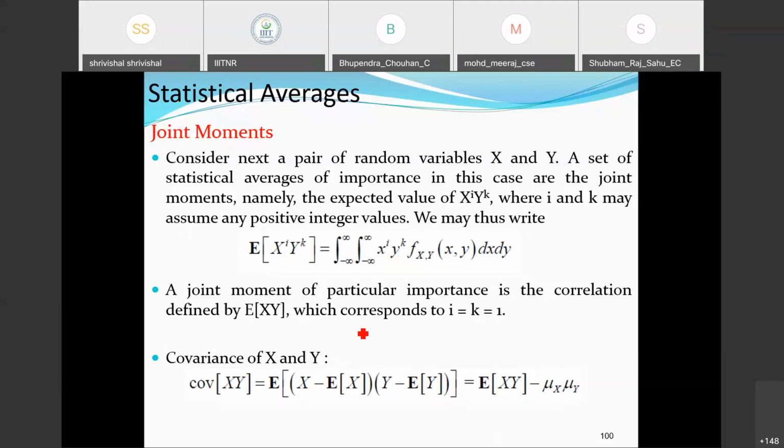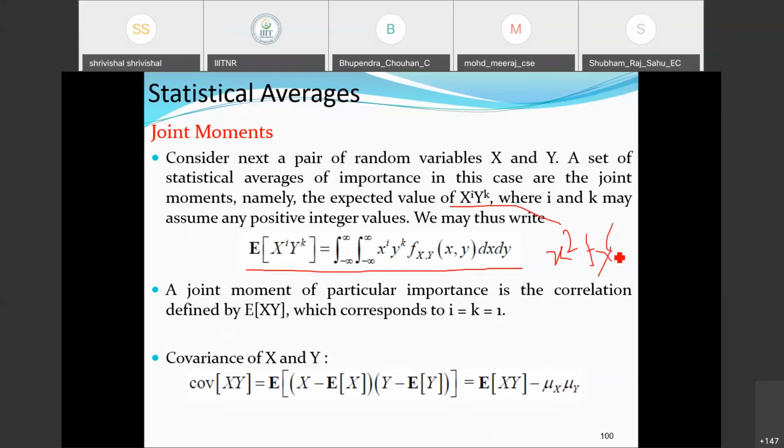Okay. Consider next a pair of random variables X and Y. The set of statistical averages of importance in this case are the joint moments, namely the expected value of X^i Y^k. Okay. So in general, what we used to do in previous cases is x square into f(x).